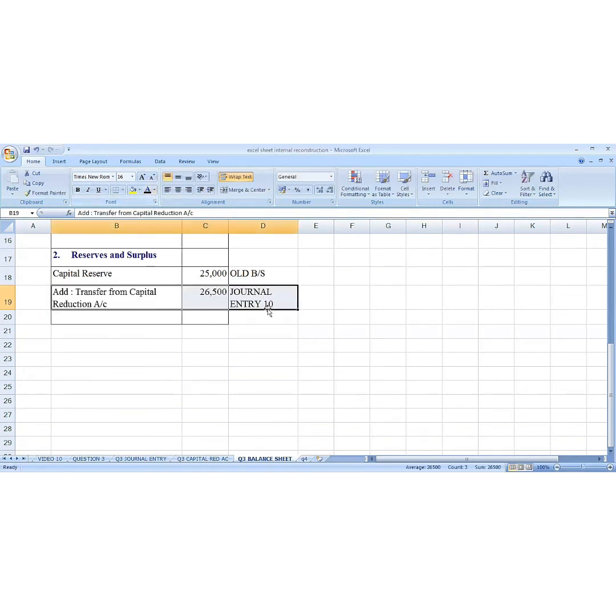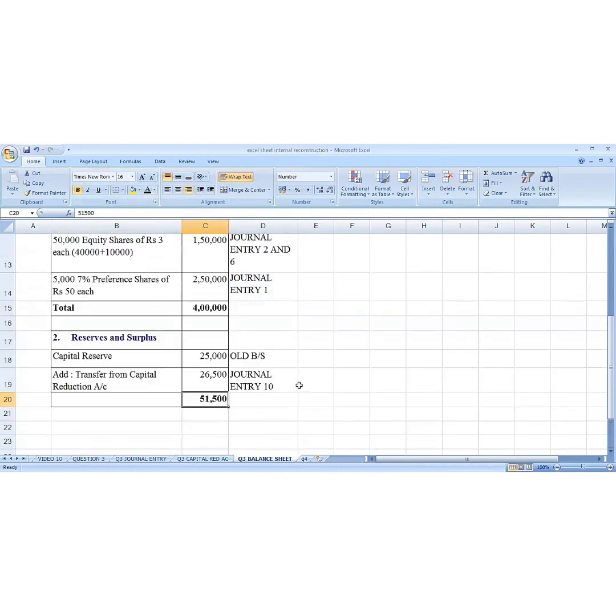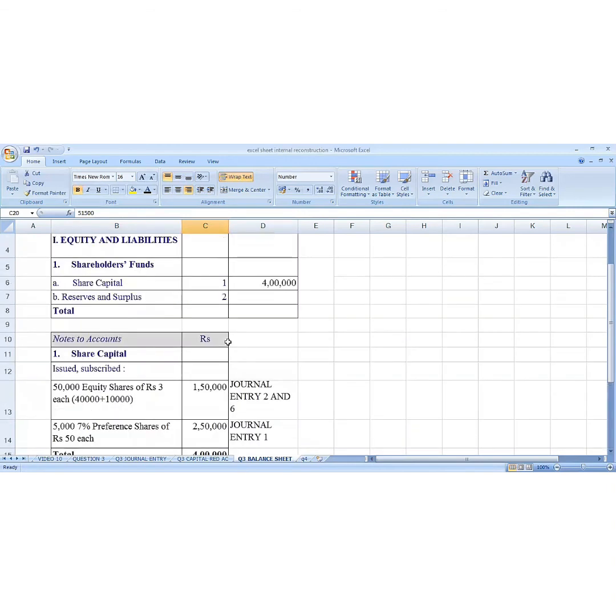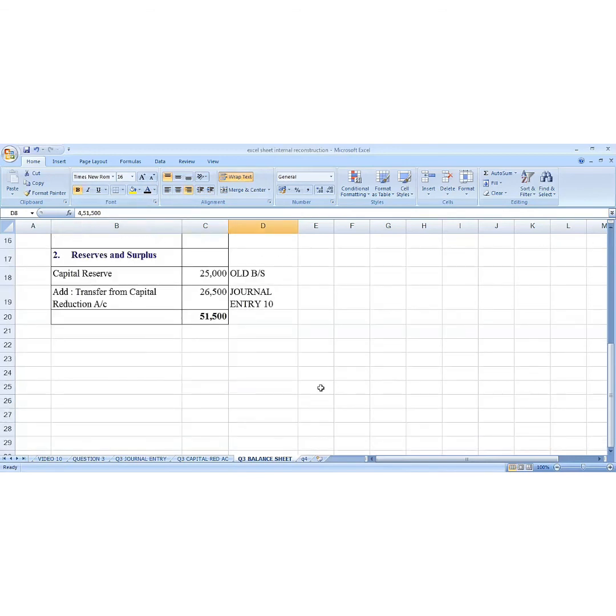And 26,500 from journal entry number 10. So the total is 51,500. This 51,500 we write over here. And the total is 4,51,500. So with this, we finish question number 3. Thank you very much.